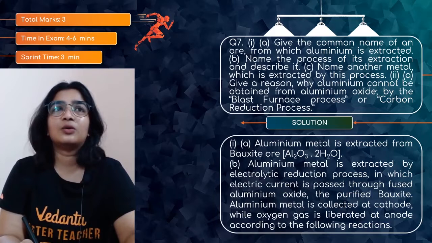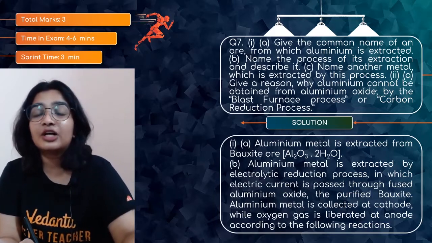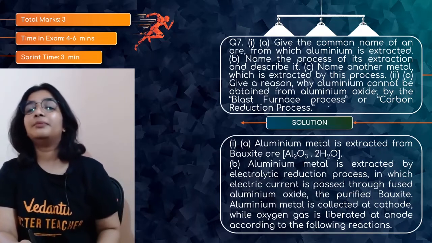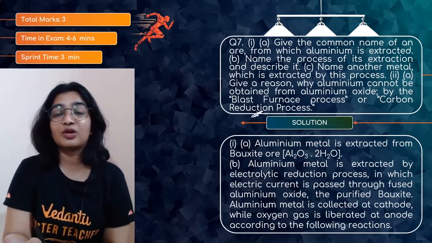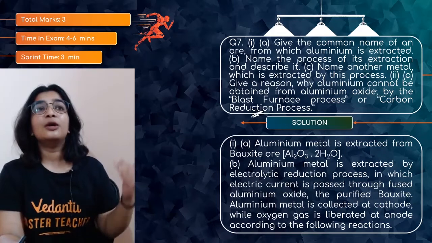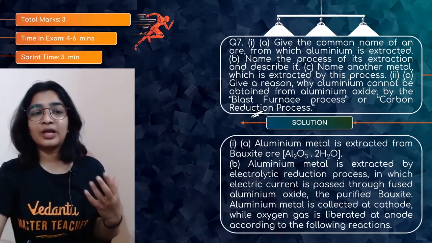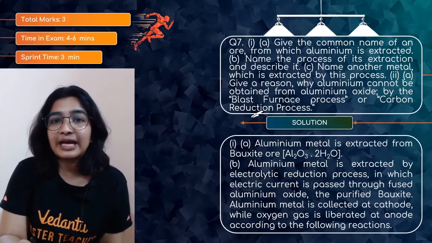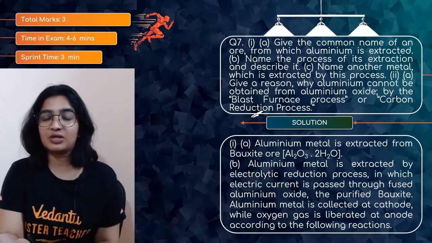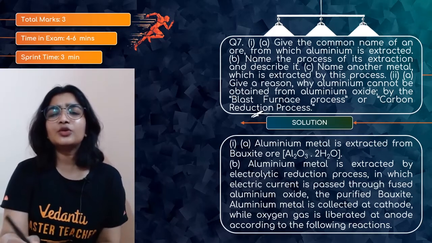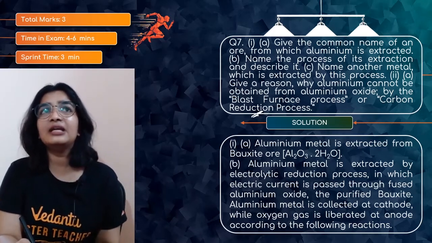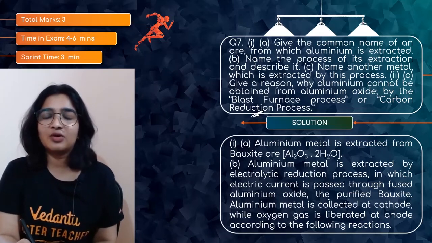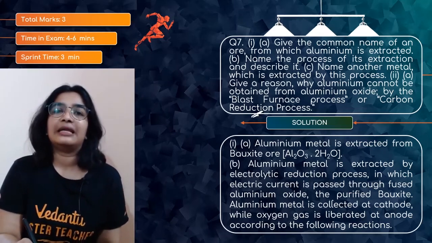So we are going with electrolytic reduction, because this aluminium oxide cannot be reduced by carbon reduction process, because aluminium is more reactive, right? You cannot use carbon as a reducing agent here. So they have asked us to describe the process as well, right? Here we will be taking carbon electrodes. Aluminium oxide will be acting as an electrolyte.